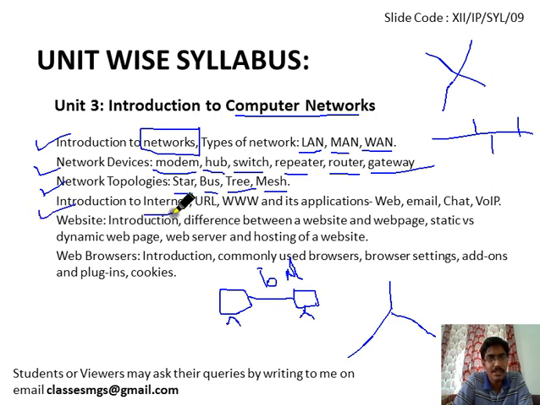Introduction to internet. What is internet? What is URL? Like www.google.com is an example of a URL. This is Uniform Resource Locator. World Wide Web, its applications, like what is a web browser, what is email, what is chat, what is voice over IP. All those things we will discuss when we come to this chapter.